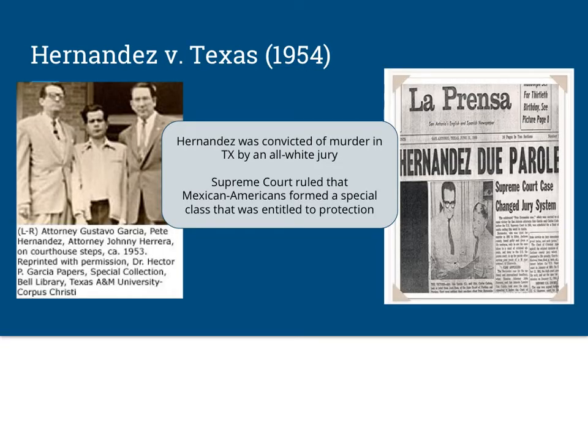Okay, our next case is Hernandez versus Texas. This is 1954. Mr. Hernandez was on trial for murder in Texas. He was convicted of murder. His jury, however, was all white, and so he claimed that he was discriminated against because there were no citizens on the jury that were like him. He's obviously a Mexican American, and the jury was all white, so he took his case to the Supreme Court, said that he did not get a fair hearing because the jury was all white.